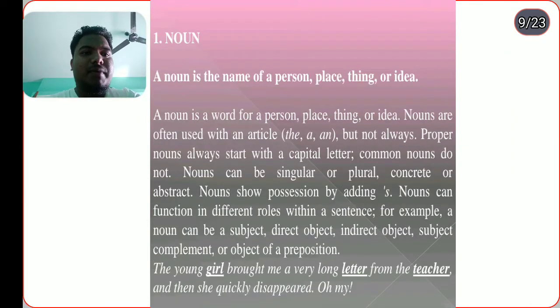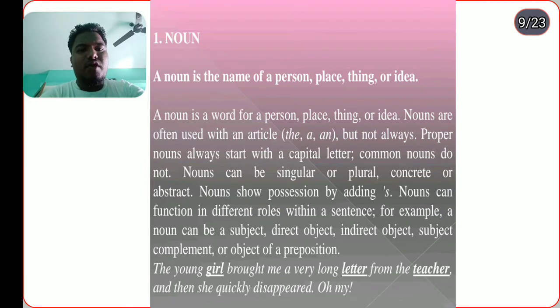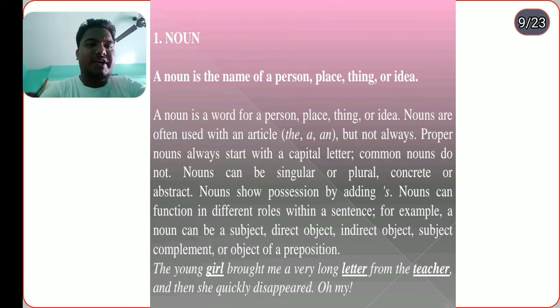A noun is the name of a person, place, thing, or idea. Nouns are often used with articles, but proper nouns do not use articles. Nouns can be singular or plural, and can be concrete or abstract. Nouns show possession by adding an apostrophe s, and nouns can function as subject, direct object, indirect object, subject complement, and object of a preposition.